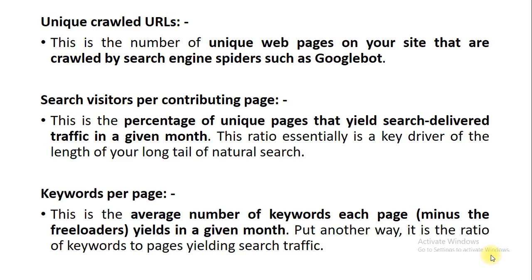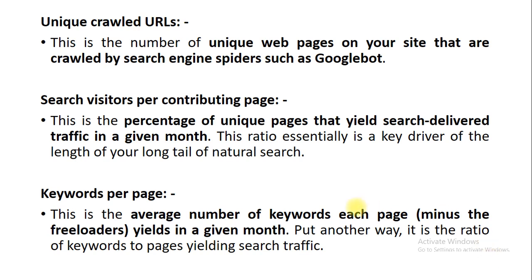Next is keywords per page. You can count the number of keywords you have used within one page, and that average you can find out using keywords per page. This is another way. It is the ratio of keywords to pages yielding search traffic. Yielding means you are going to create traffic on the pages. So that ratio you find out using keywords per page.